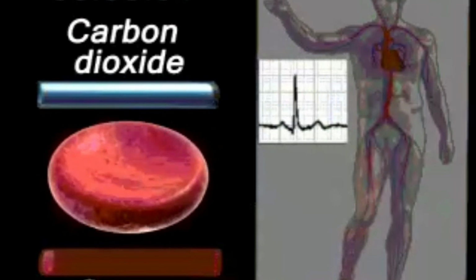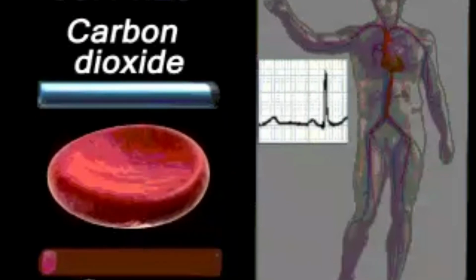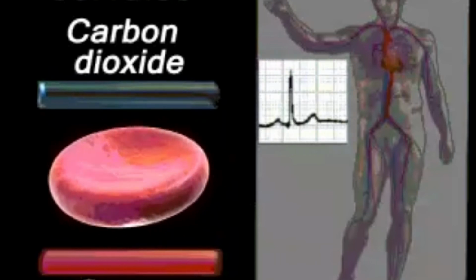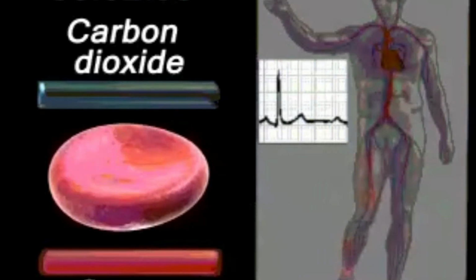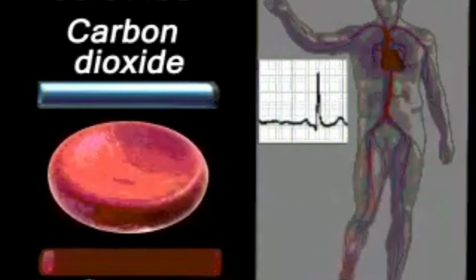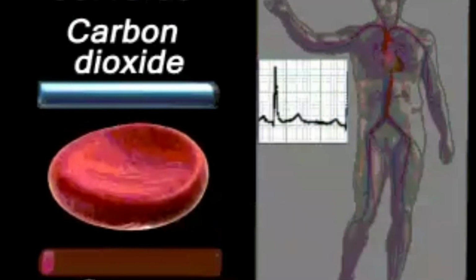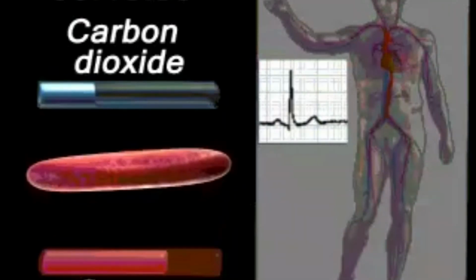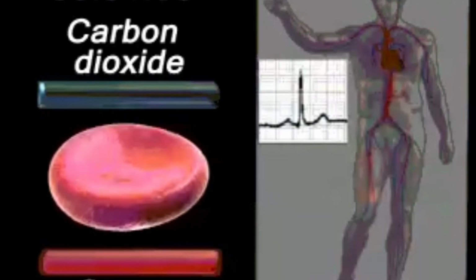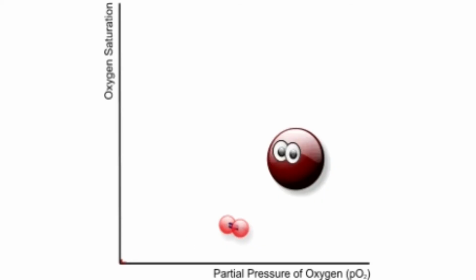So it refers to the shift of the oxygen dissociation curve caused by the changes in the concentration of carbon dioxide or the pH of the environment. Since the carbon dioxide reacts with water to form carbonic acid, as I mentioned, an increase in the carbon dioxide results in the decrease in the blood pH that results in the hemoglobin protein releasing their load of oxygen. Conversely, a decrease in the carbon dioxide provokes an increase in the pH, which results in the hemoglobin picking up more molecules of oxygen. So this is actually Bohr's effect.